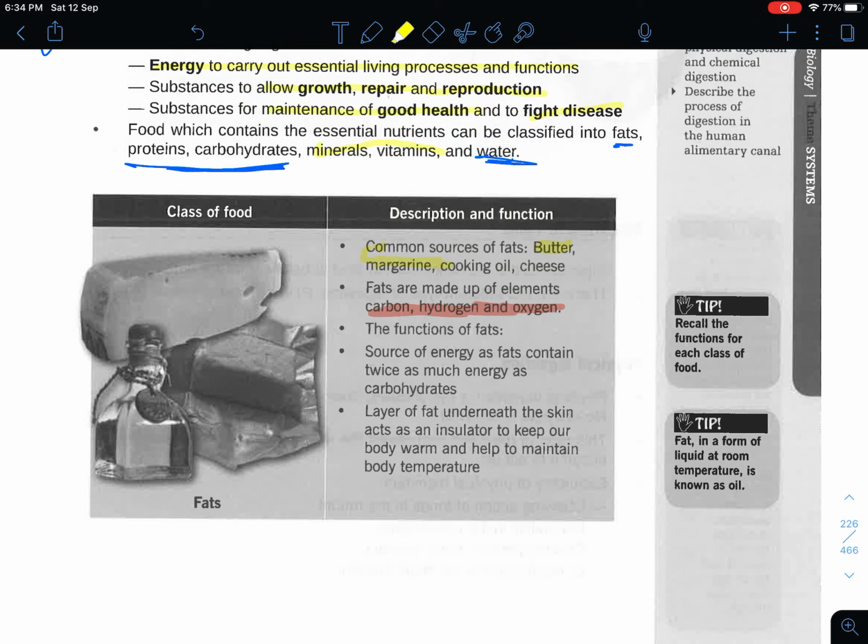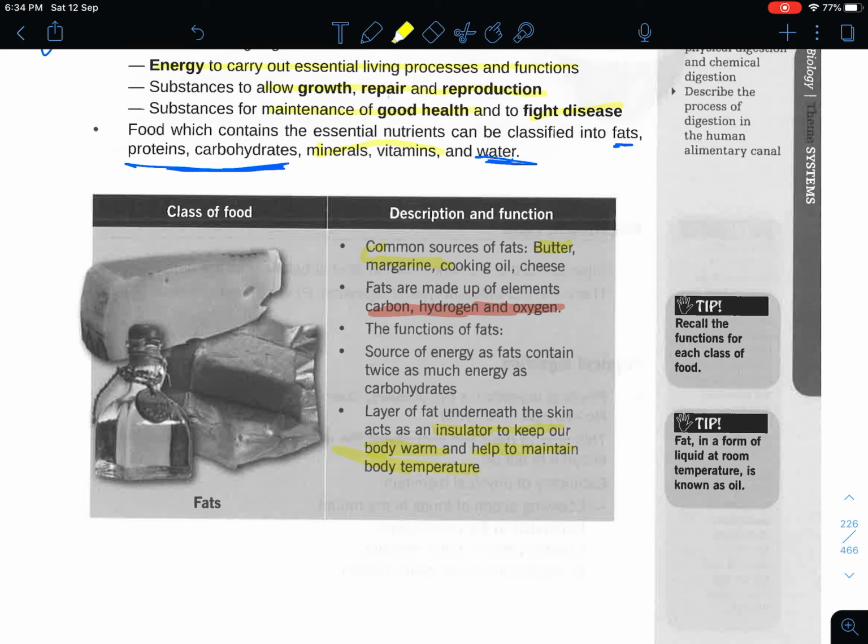Some sources of fats can contain twice as much energy as carbohydrate, meaning when you eat 1 gram of fat versus 1 gram of carbohydrate, you actually get more energy from fats. And one purpose of having fats is to keep us warm. It is some form of body insulator for heat to keep our body warm and help maintain body temperature.